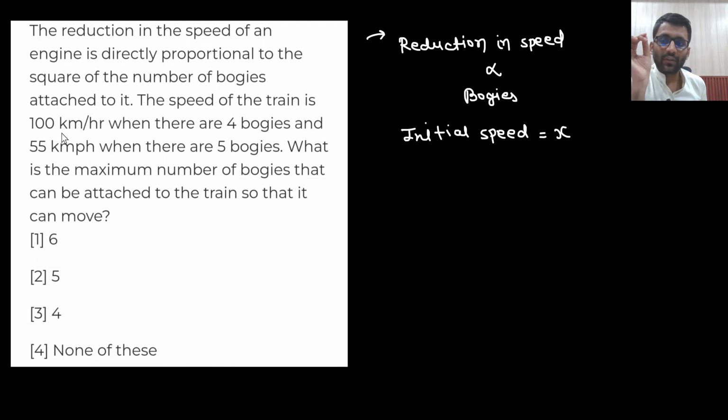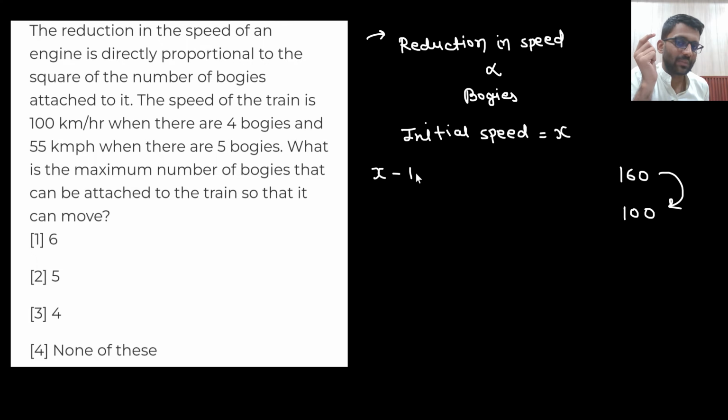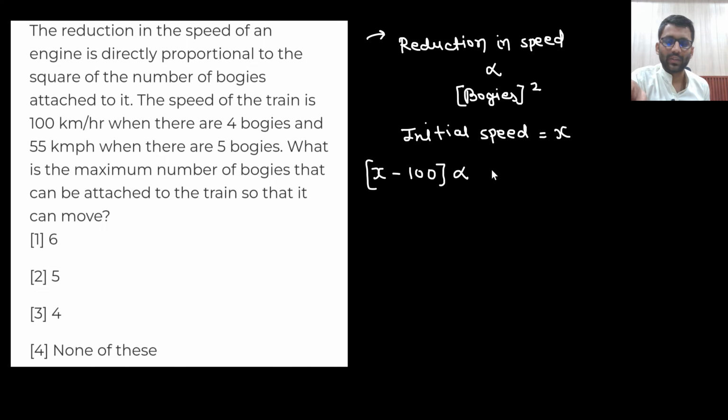Now the speed of the train is 100 km per hour when there are 4 bogies. So initial speed was x, now the speed is 100. So this much reduction is there, x minus 100, which is proportional to the square of the number of bogies. 4 square is 16.